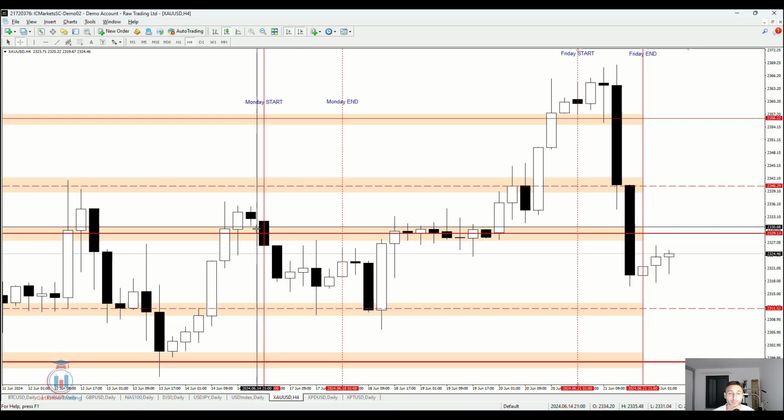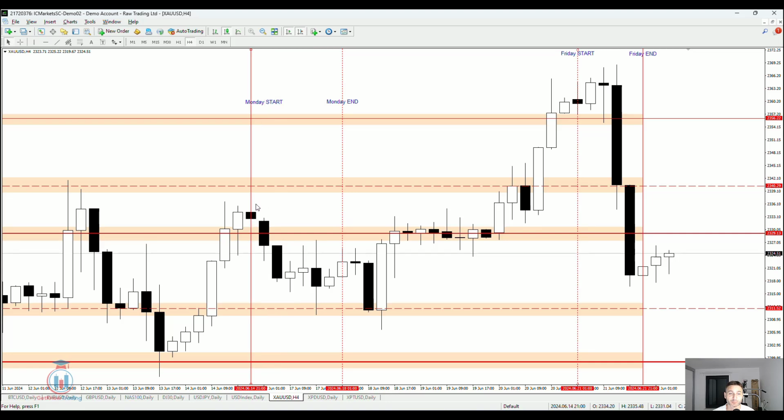We can see that the price formed this bearish candle. I will move just slightly to the left so we can see the whole candle with the wicks. The price formed this bearish candle, closing below this support level and below the lower side of this demand zone. So the price formed this bearish breakout and continued to fall, and we can see that the price formed 2 bearish candles, and after several candles the price reached the first support level. The price bounced up, then continued to move down, where the price reached the support level for the second time.